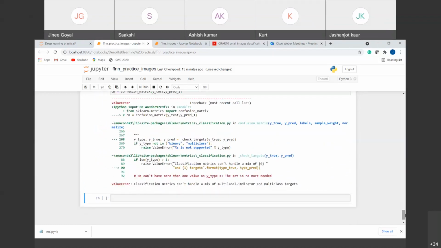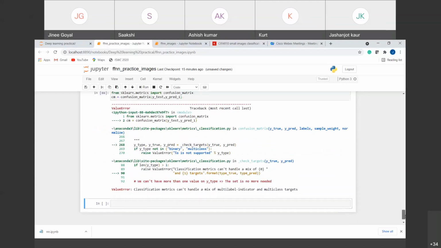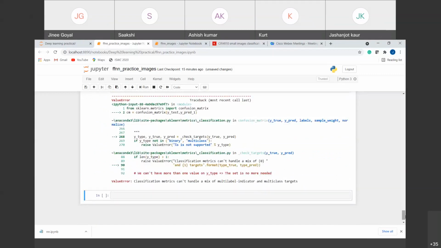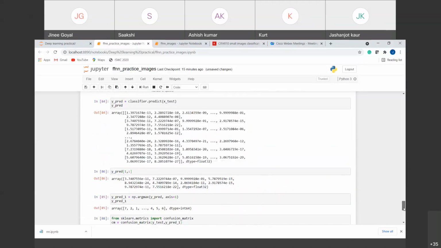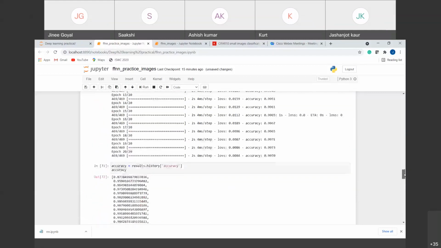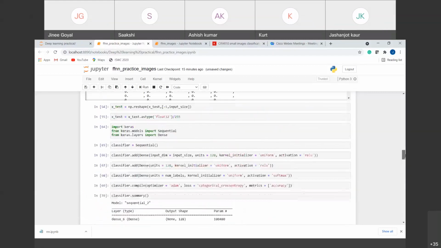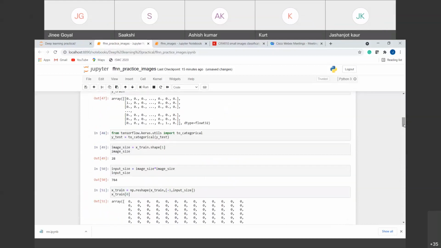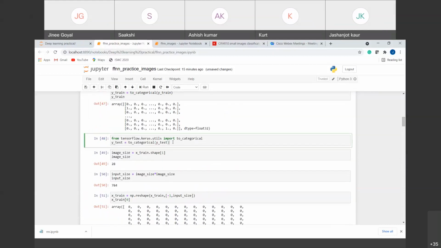So you can see that it is saying the classification matrix can't handle a mix of multi-label indicator and multi-class targets. Why is it showing that? We have y_predicted values as multi-class values, but if we see our y_test values, we have changed it here, right? Yes, we have converted y_test here to the categorical data, right?